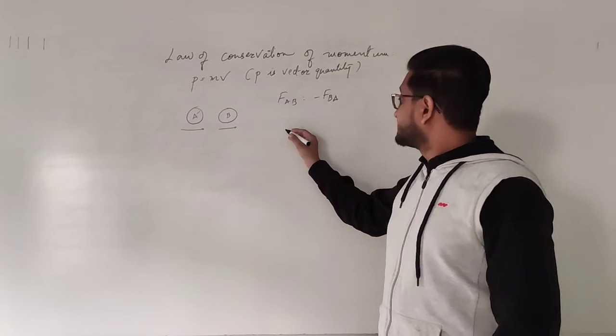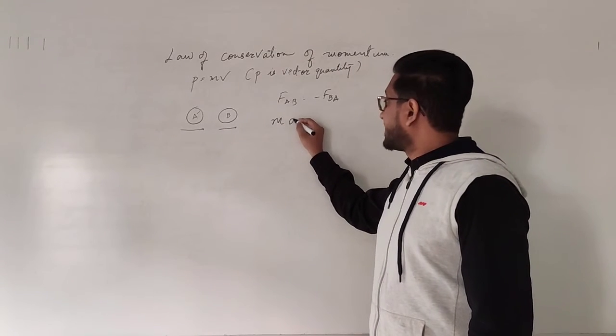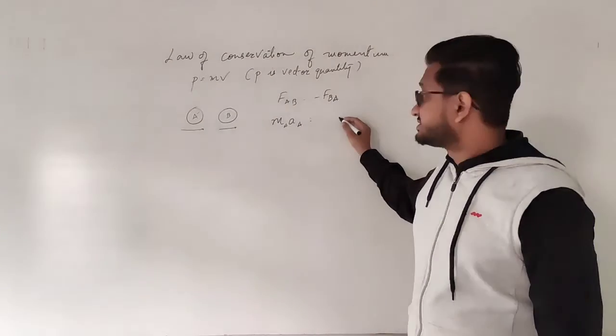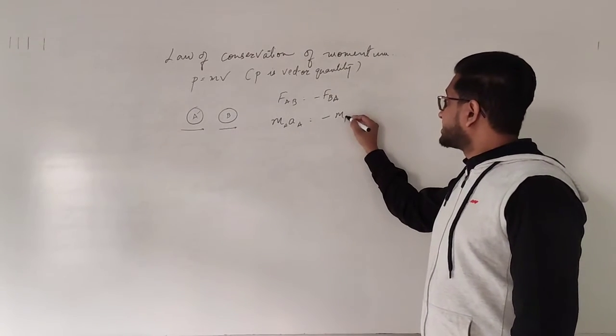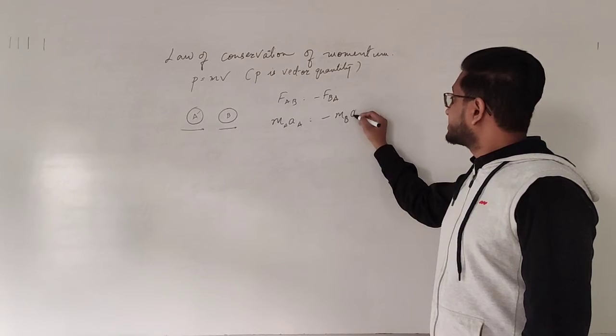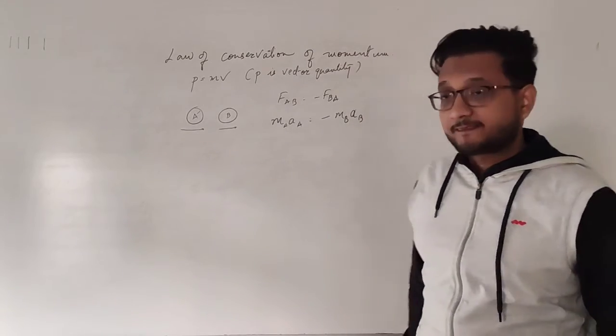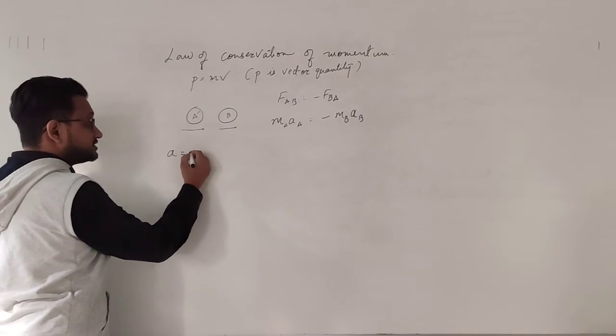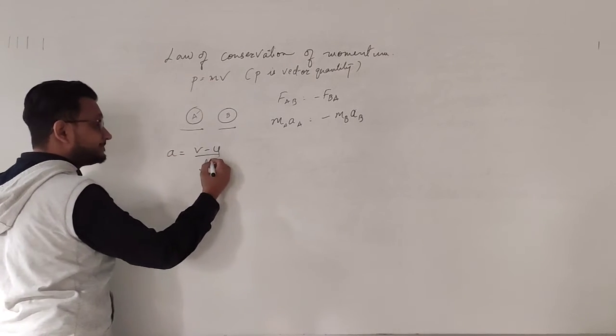If you want to see the derivation, this becomes mass into acceleration of ball A, minus mass of ball B and acceleration of ball B. We know what acceleration is. Acceleration is change in velocity upon time taken.